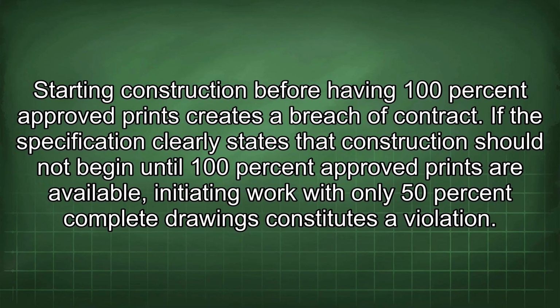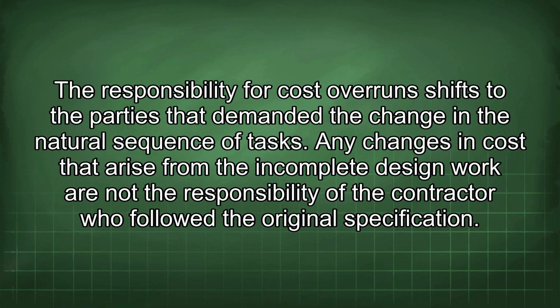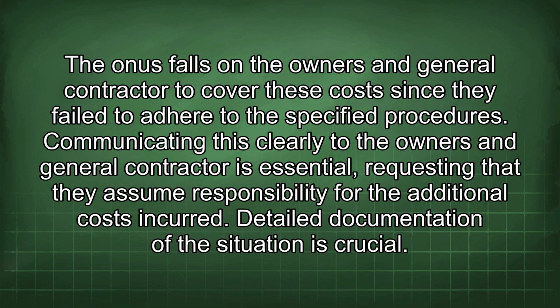Starting construction before having 100% approved prints creates a breach of contract. If the specification clearly states that construction should not begin until 100% approved prints are available, initiating work with only 50% complete drawings constitutes a violation. The responsibility for cost overruns shifts to the parties that demanded the change in the natural sequence of tasks. Any changes in costs that arise from the incomplete design work are not the responsibility of the contractor who followed the original specification. The onus falls on the owners and general contractor to cover these costs since they failed to adhere to the specified procedures.